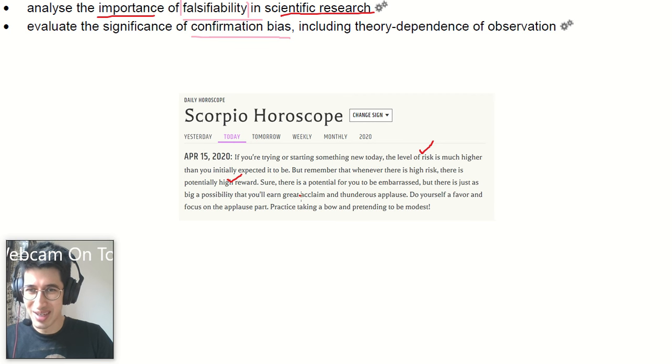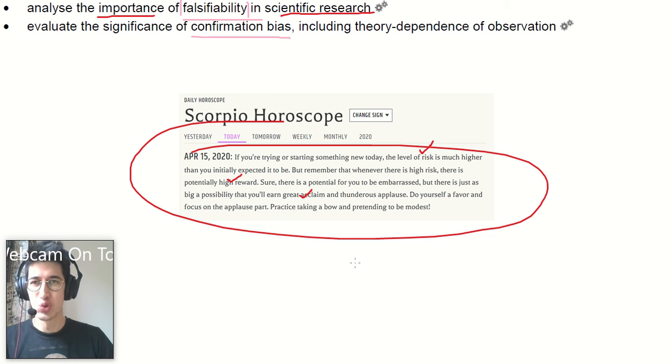You got great acclaim because of this positive thing that happened in your life. So no matter what I do, if something bad or good happens, someone who already believes in astrology can use this horoscope to confirm their own bias, right? They can interpret that result to confirm the belief they already had.